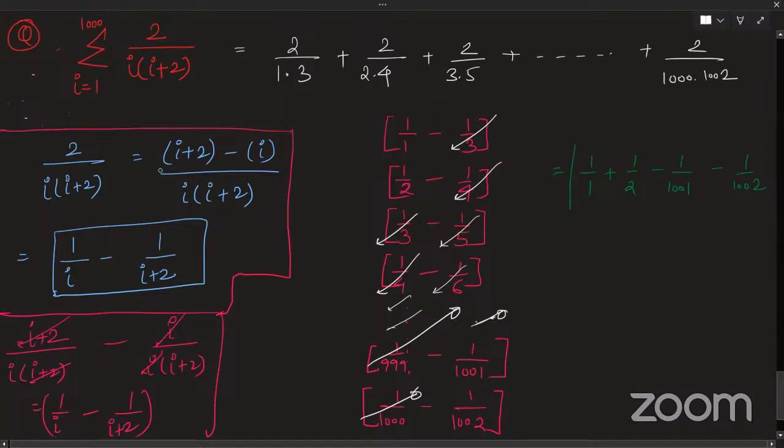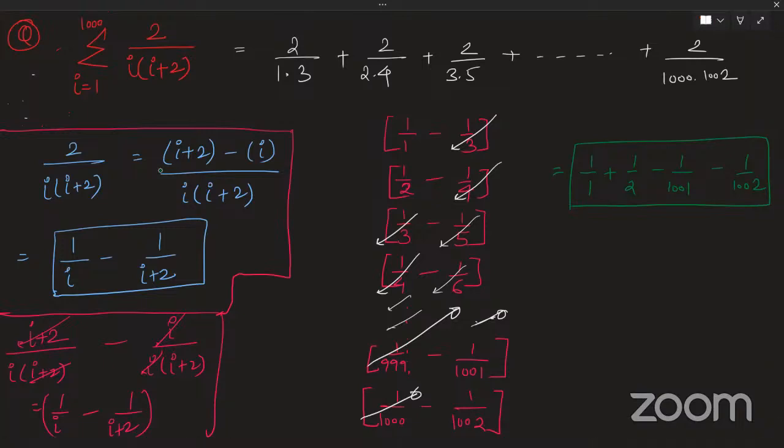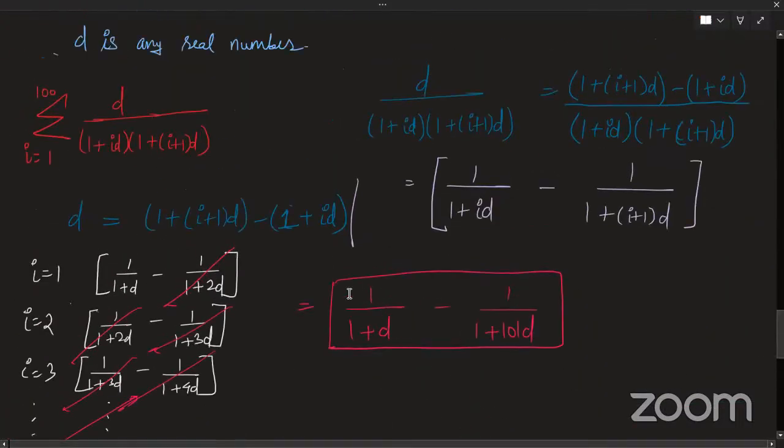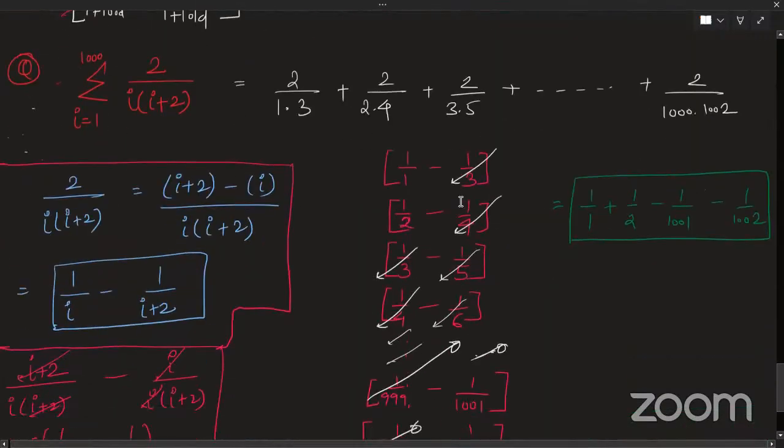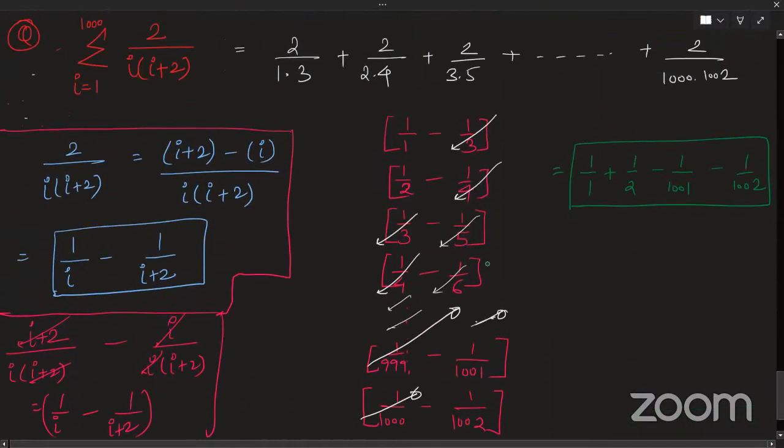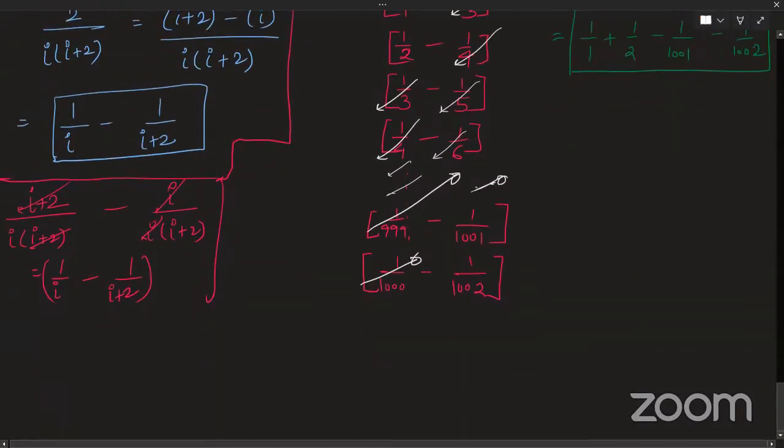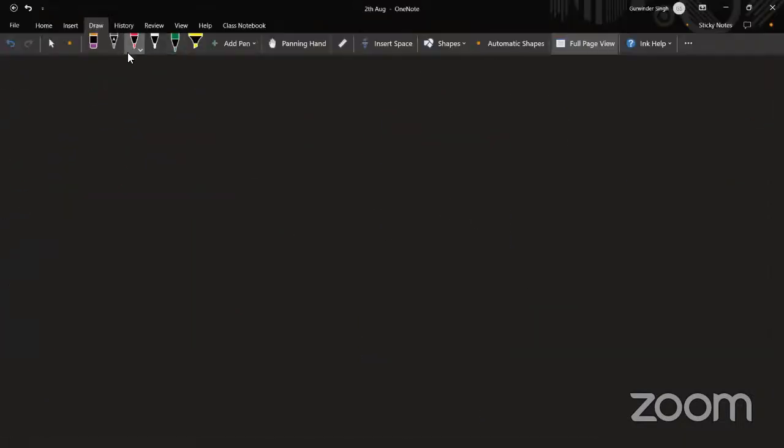So we are left with four terms, right? We are left with four terms in the last. Earlier we were only left with two terms because it was cancelling out the immediately next term. So there are two extra terms left here, right? My minus 1001 will not get cancelled out because it has to get cancelled out from one more term. If it was there, it would have got cancelled out. But now it will not. If there had been one more term here, then only my 1001 could have got cancelled out. So that is why we are left with four terms. Okay. So can we generalize this?